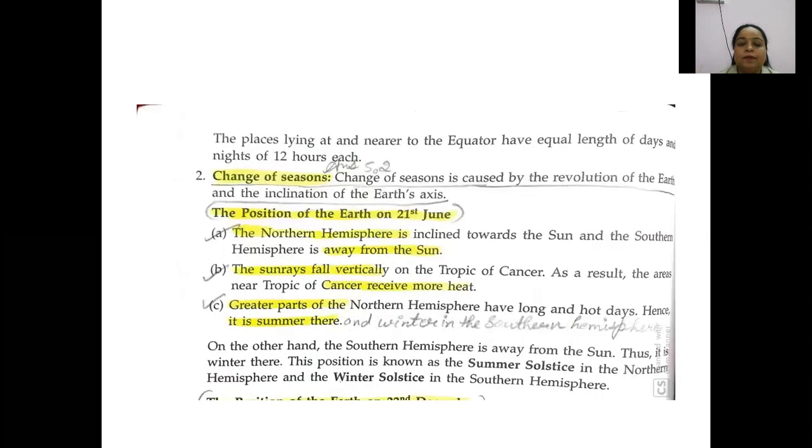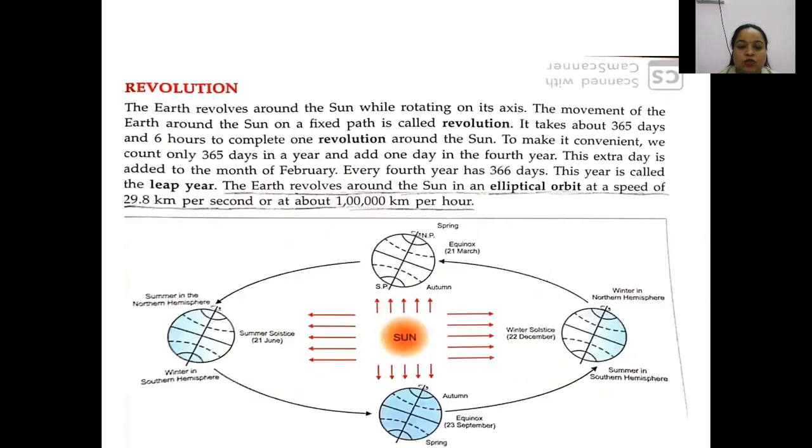The next point, which we have also done, is changes in the seasons. This is the second point. The second point is the position of the earth on 21st of June. On 21st of June the northern hemisphere is facing towards the sun. I have explained with this diagram that the northern part, on the left hand side, the first part, is being shown for 21st June.